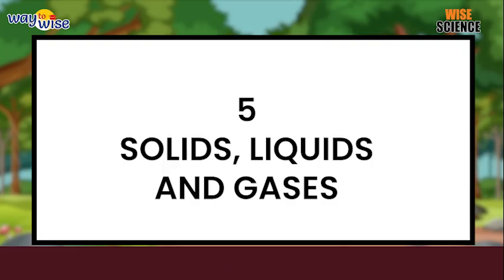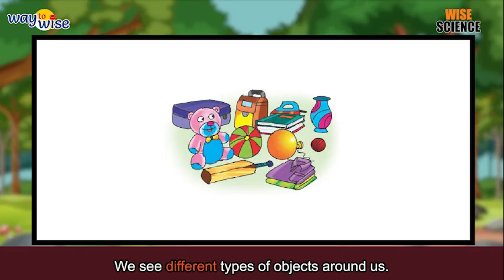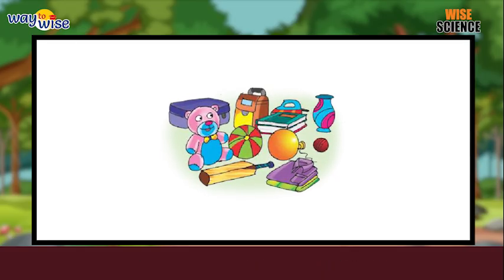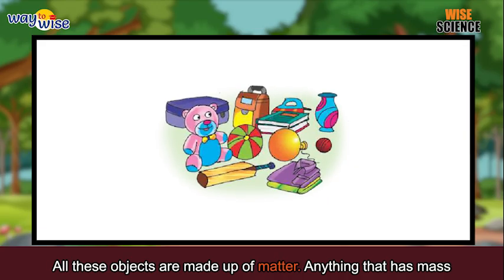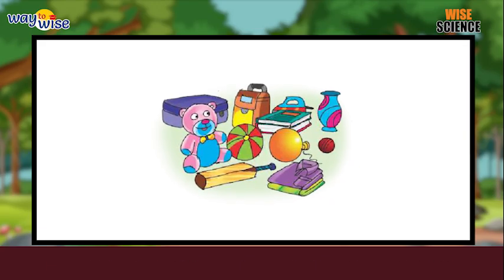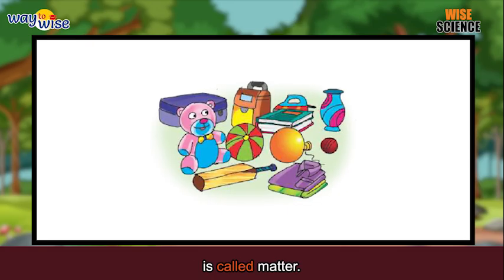Chapter 5: Solids, Liquids, and Gases. We see different types of objects around us. All these objects are made up of matter. Anything that has mass and occupies space is called matter.